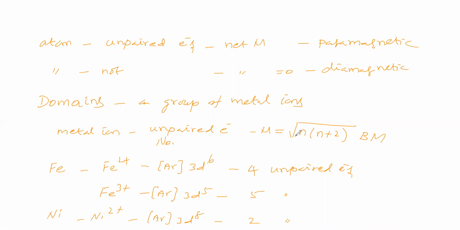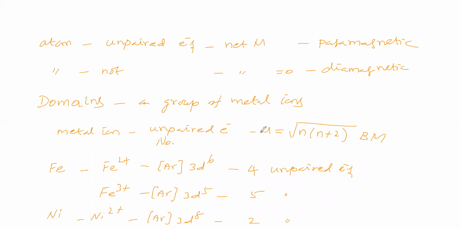So if the metal ion is varying, the magnetic moment also varies. Because you see, Fe2+ has 4 unpaired electrons and Ni2+ has 2 unpaired electrons. So if the metal ion is varied, the number of unpaired electrons will be varied, and then the magnetic moment will also be varied.